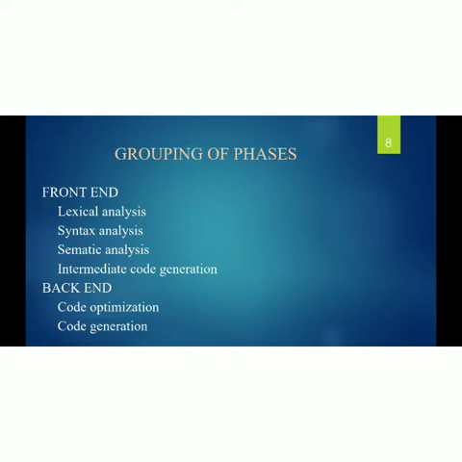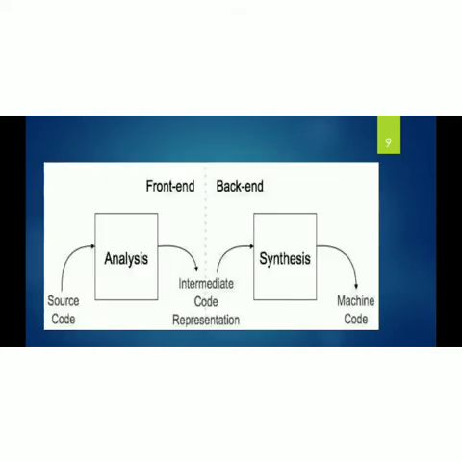Code optimization and code generation are considered as another group, referred to as the back end. The source program is fed into the front end, and the output of the front end is the intermediate code representation. That is fed into the back end, where the synthesis process is done and machine code is produced.